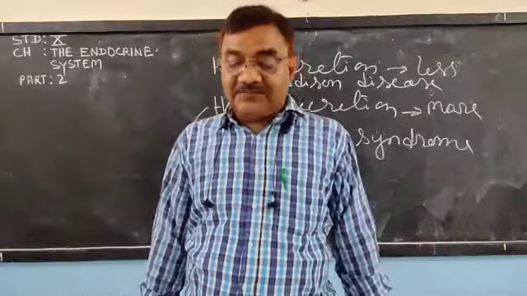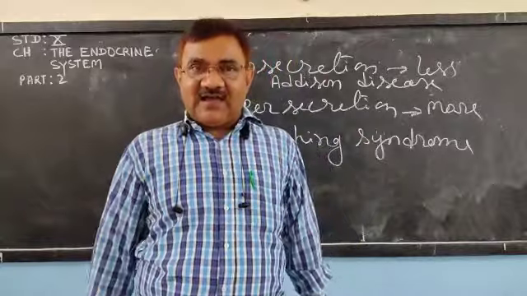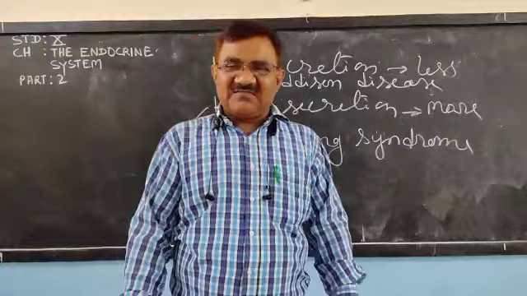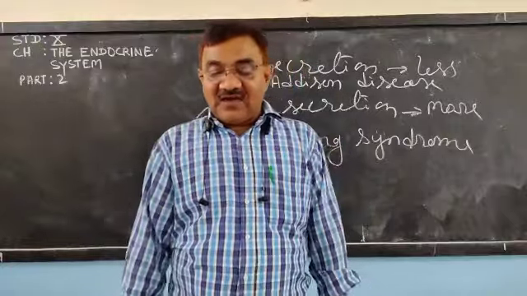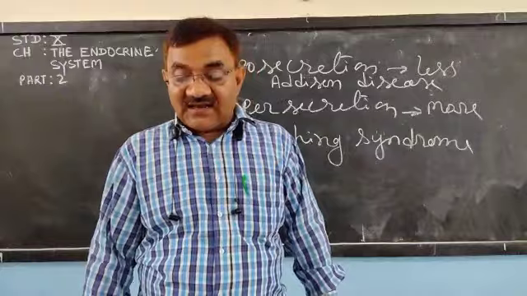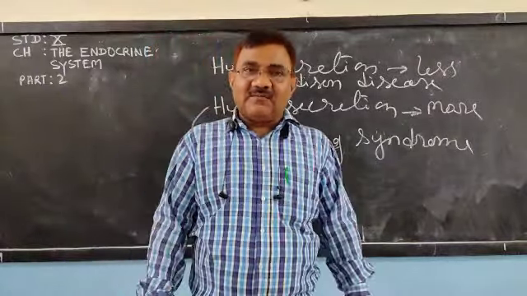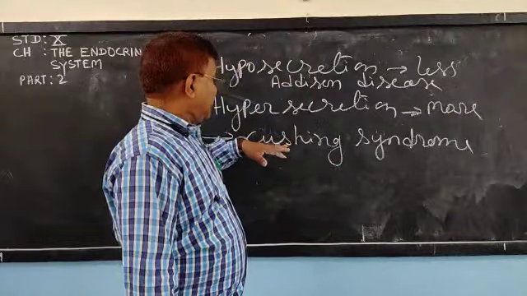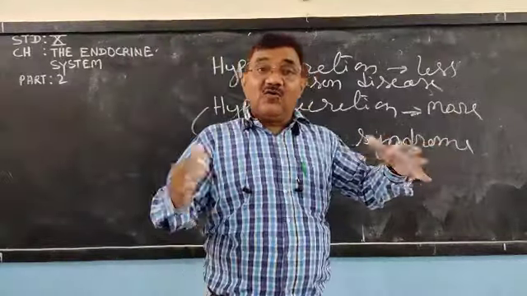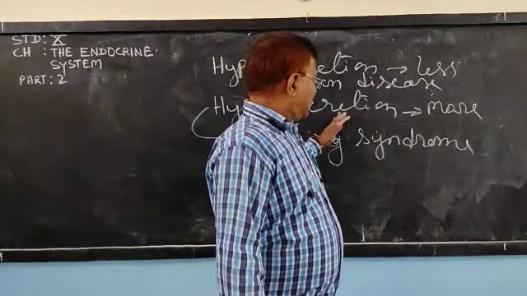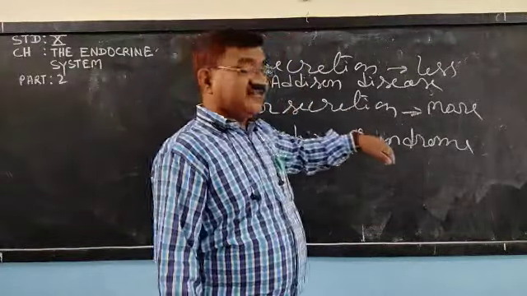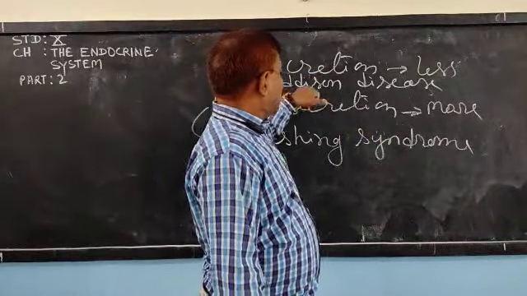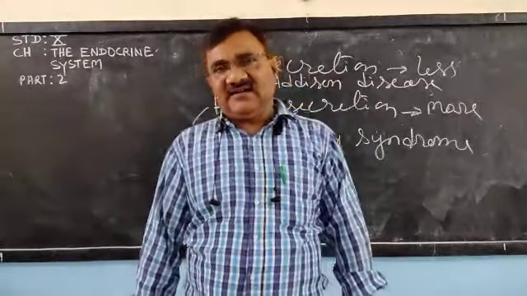Obesity, hyperglycemia, glycemia means blood sugar level, osteoporosis, weakness in bones, weakness, salt and water retention in the body. That takes place due to hypersecretion. More hormone released by the adrenal gland gives Cushing syndrome, and less gives Addison's disease.